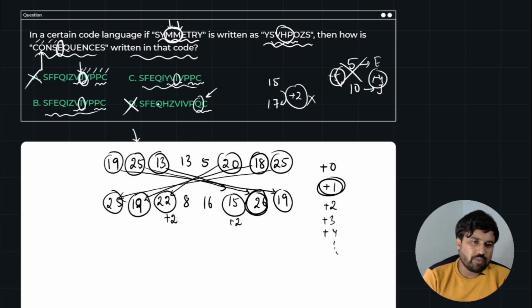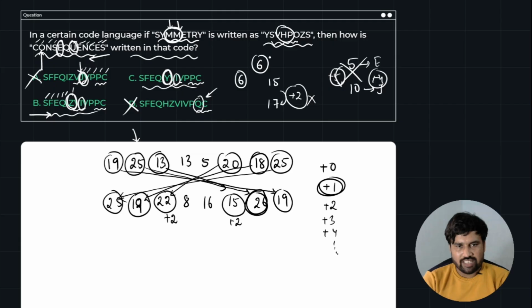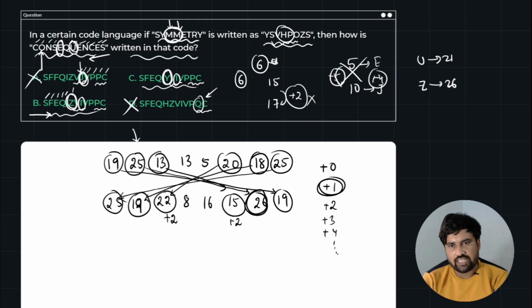So what is the difference between them? I can see the difference at this place. What is the Z position? 1, 2, 3, 4, 5, 6. So Z is the sixth element from the front. What is the corresponding value from the back end? 1, 2, 3, 4, 5, 6. So U. If U is the sixth element, U's value is 21. So 21 becomes Z, which is 26.